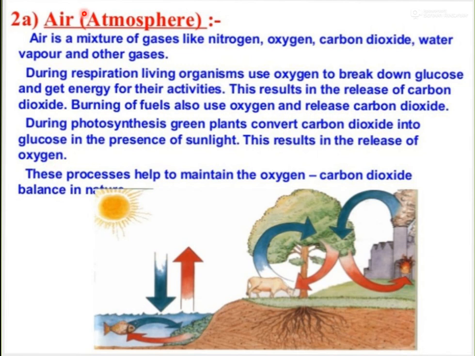On the other hand, photosynthesis is a process by which plants make their own food. Green plants make their food. They convert carbon dioxide into glucose in the presence of sunlight. So the photosynthesis process is just the reverse of the respiration process. This results in the release of oxygen, meaning during photosynthesis, plants require carbon dioxide and give out oxygen. These processes help to maintain the oxygen carbon dioxide balance in nature.